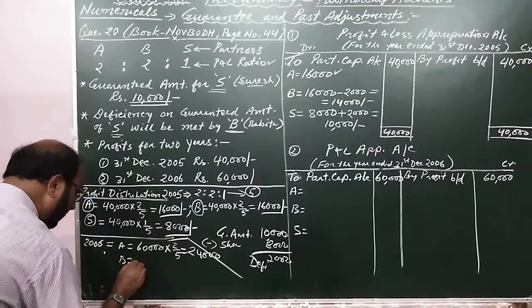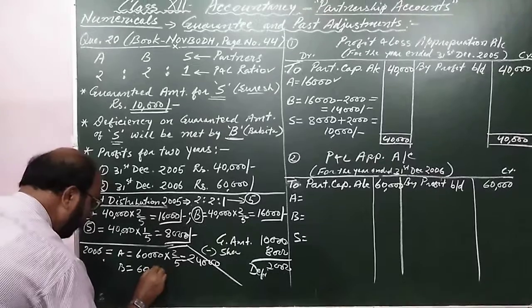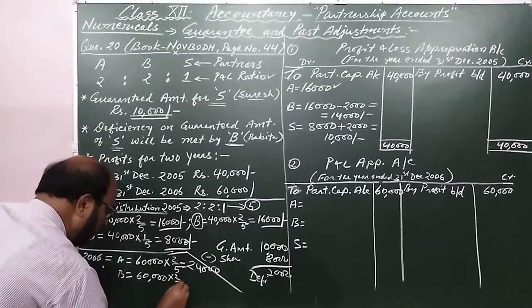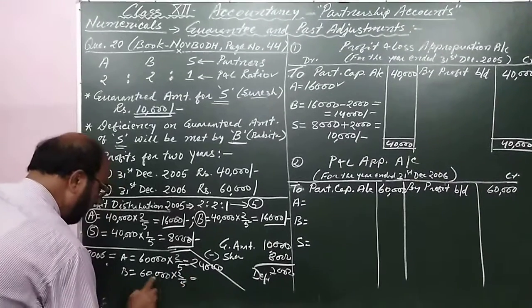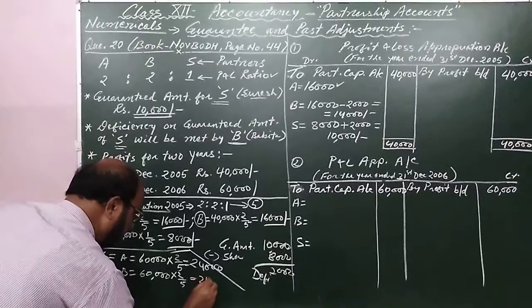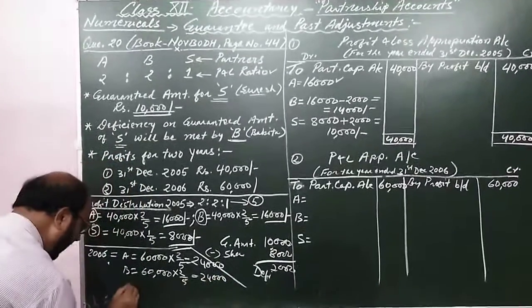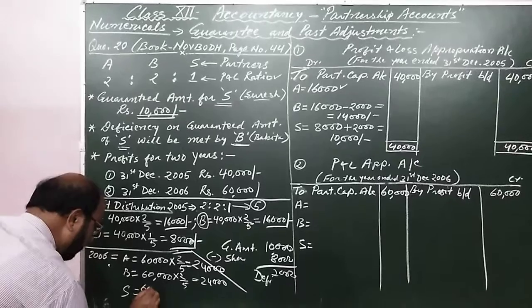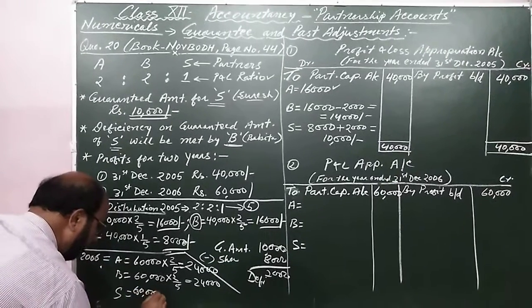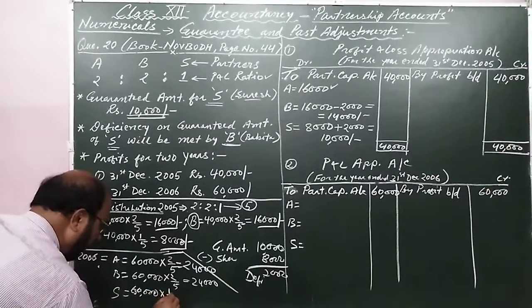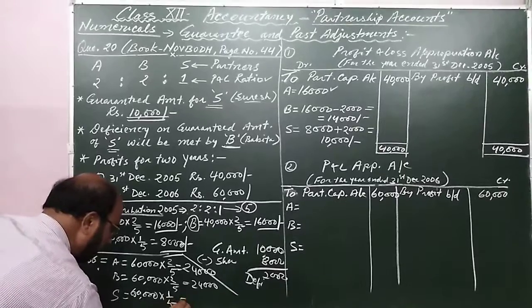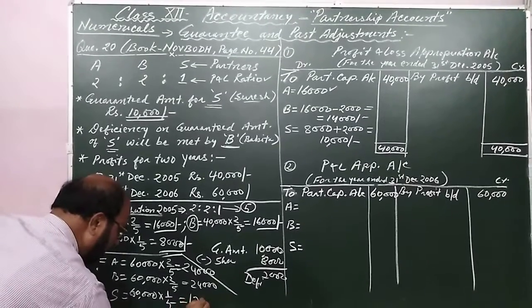B will also get the same amount. 60,000 into 2 by 5 is equal to 24,000. And S will get 60,000 into 1 by 5 is equal to 12,000.